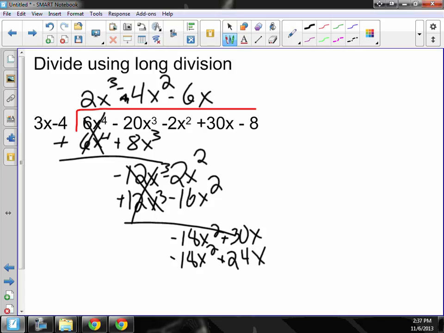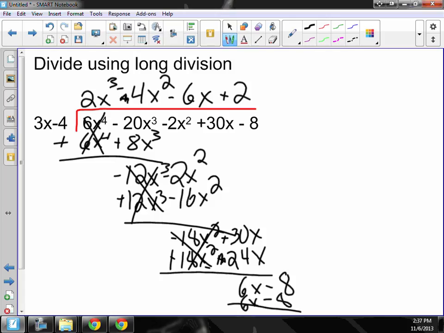Change the signs. 30x minus 24x is 6x minus 8. How many times does 3x go into 6x? Plus 2, which gives me a 6x minus 8. So when I change the signs, they both cancel, and the remainder is 0.